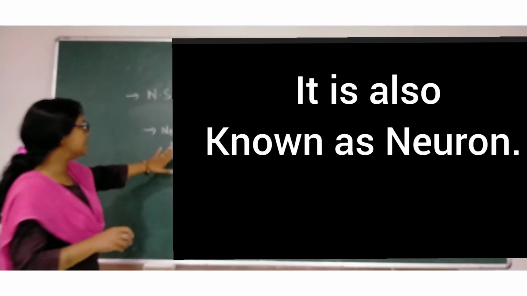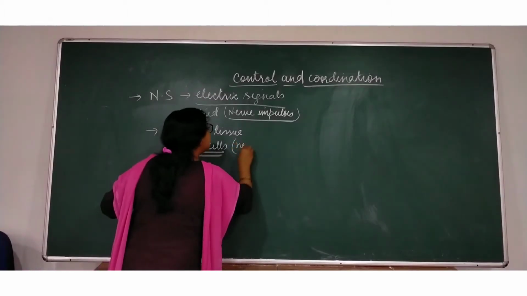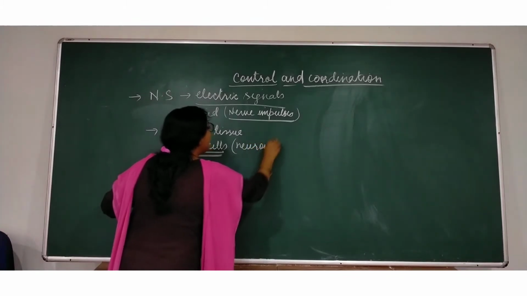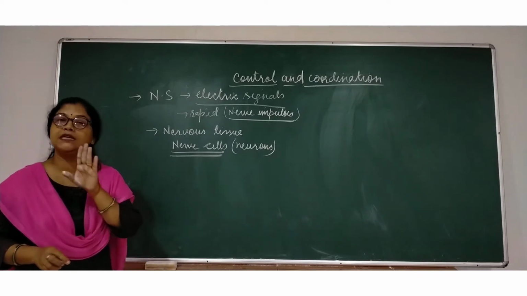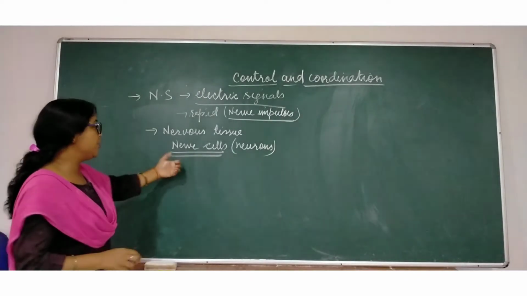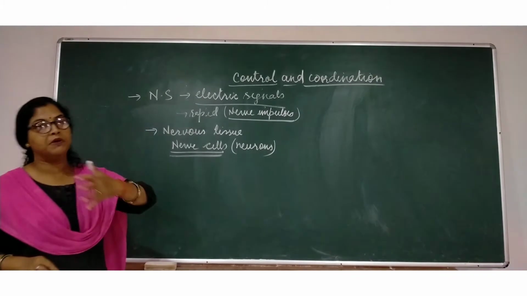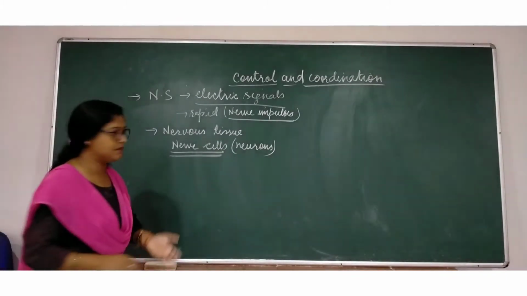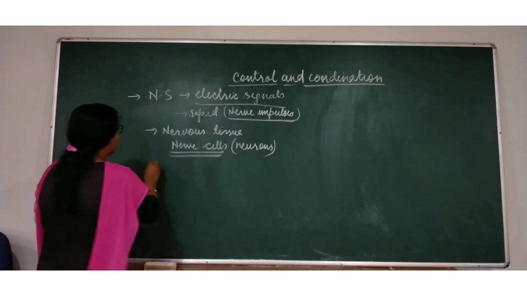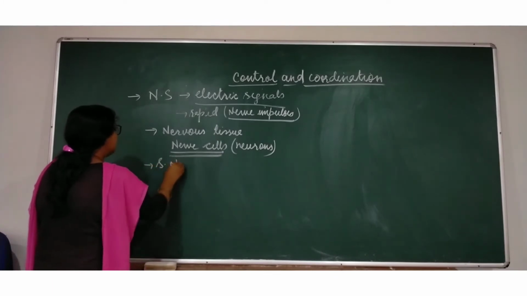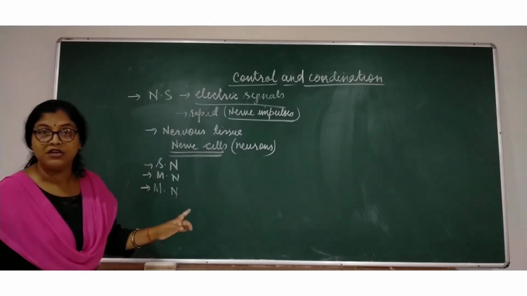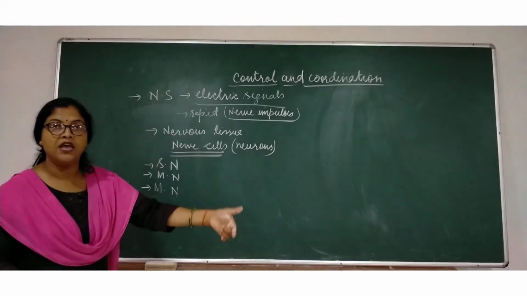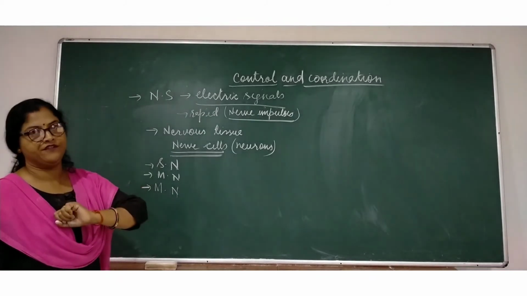These nerve cells are also known as neurons. These neurons are responsible for the conduction of impulses. Nerves are of three types: sensory nerve, motor nerve, and the third one is mixed nerve, that I am going to explain in my next video, the classification of the nervous system.